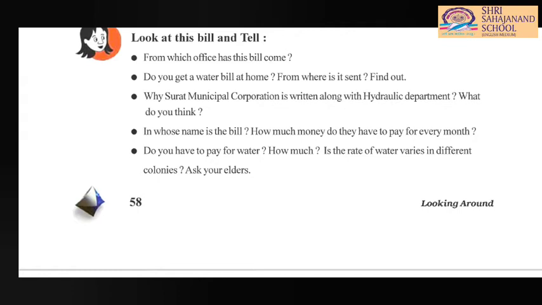Okay, so let's see. We don't actually have to pay for water. Yearly we have to pay some amount to our municipal corporation, isn't it? Let's say it may be 300 to 400 rupees we have to pay to the municipal corporation. It depends not on colonies, but on the state or the city. So the amount, that is the rate of water, may vary from city to city or state to state.